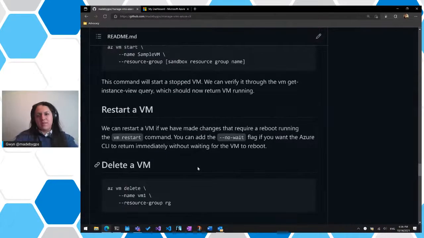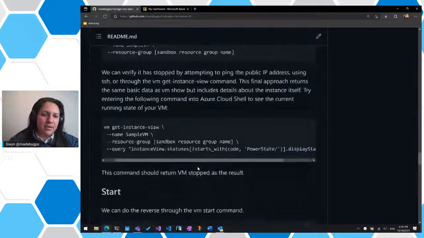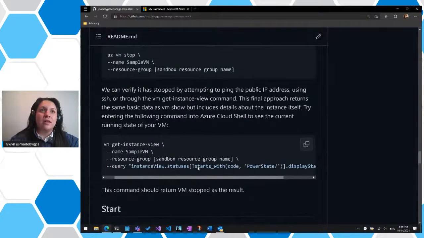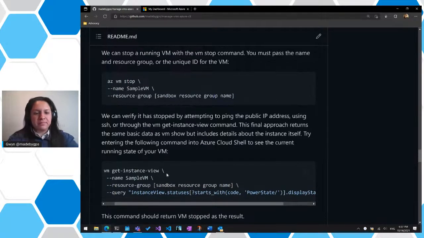These are the most common commands that you end up using when you're dealing with virtual machines, right? And oftentimes people ask, what's the difference between delete and deallocate? Deallocating is not necessarily deleting it, but you're deallocating all the resources, and you're not charged for those resources because they're taken away from the machine. This would be used if you wanted to keep a VM but not have it cost you as much as if you had it running or just off. All right, so keep that in mind.